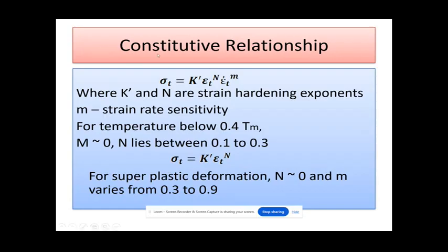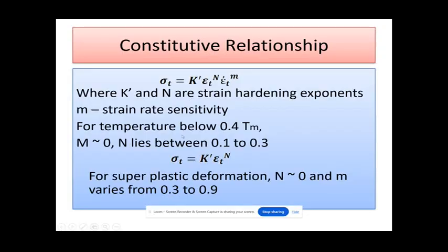We'll talk further about the constitutive relationship. True stress sigma is given by K dash, a constant, into epsilon power n, where n is the strain hardening exponent, into epsilon dot power m. Epsilon dot is the strain rate. m is the strain rate sensitivity.